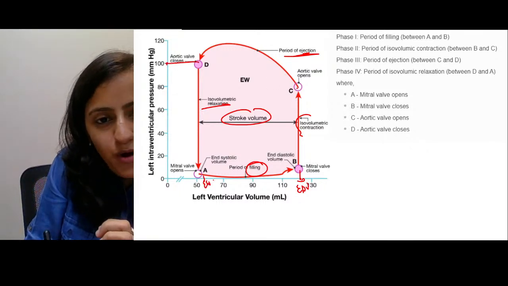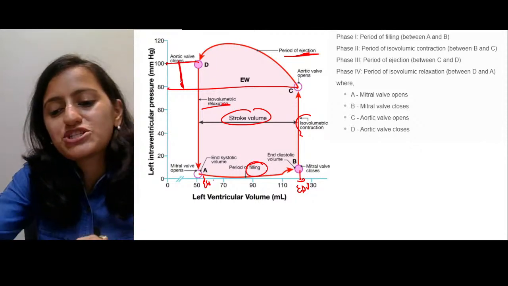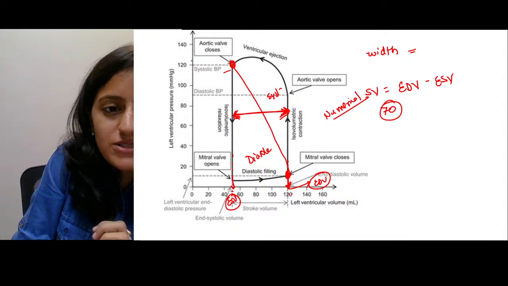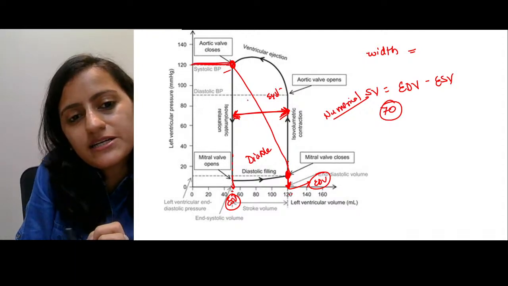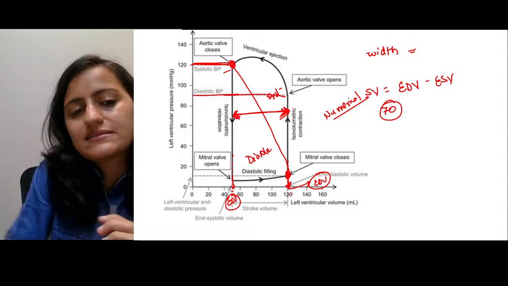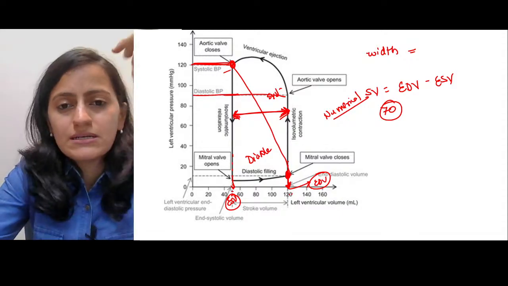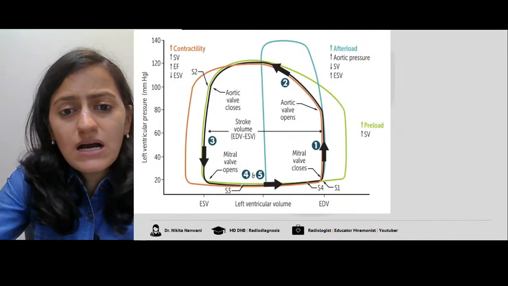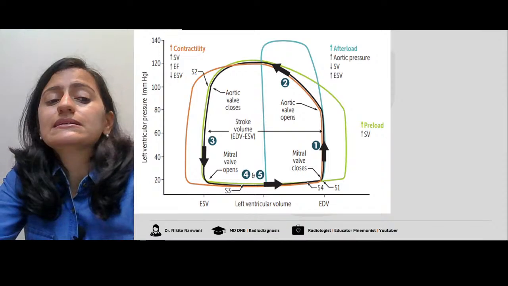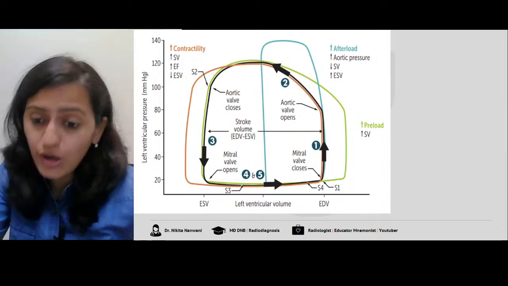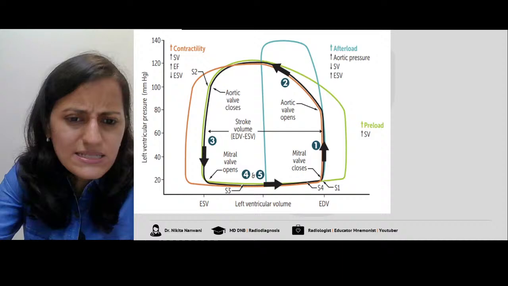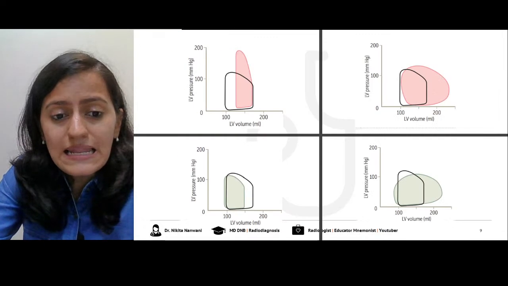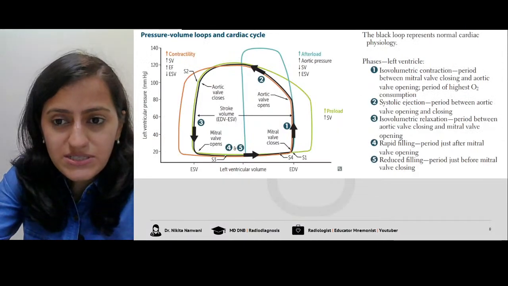These points basically represent the aortic pressure, systolic and diastolic. Look at the point where the aortic valve closes, that is the systolic. Where the aortic valve opens, that is the diastolic pressure. That's your pulse pressure basically. Now, look at this. This graph I'll be discussing tomorrow in part 2, as it needs more discussion with the details. Basically this is from your First Aid.